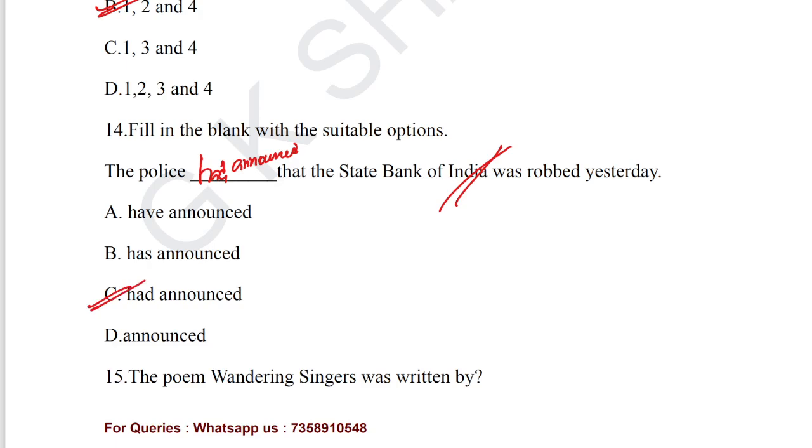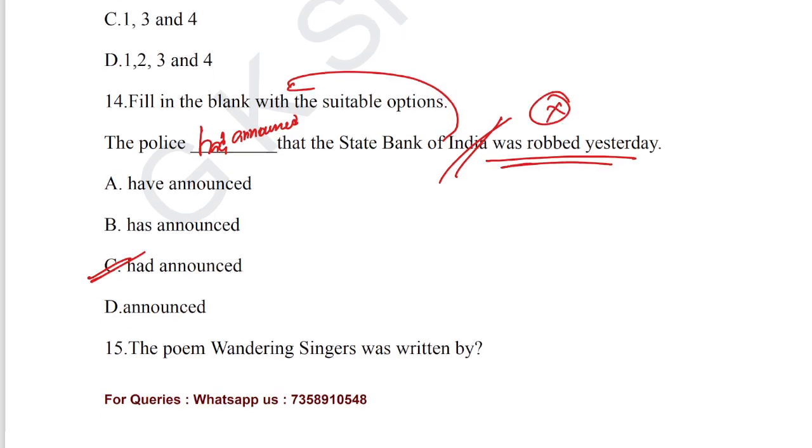The second portion of the sentence consists of simple past tense. If you use simple past tense in the second portion, the earlier clause must consist of the past perfect. The police had announced that the State Bank of India was robbed is correctly used. Option C is the correct answer.